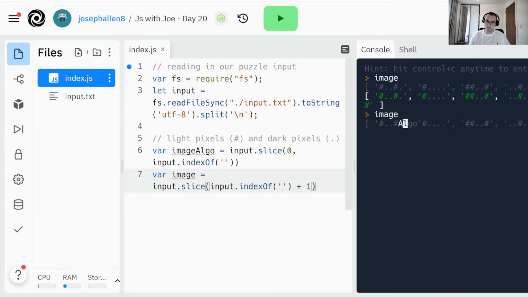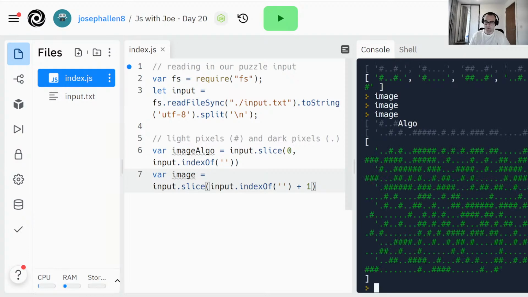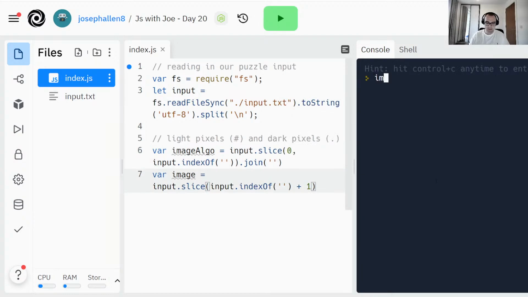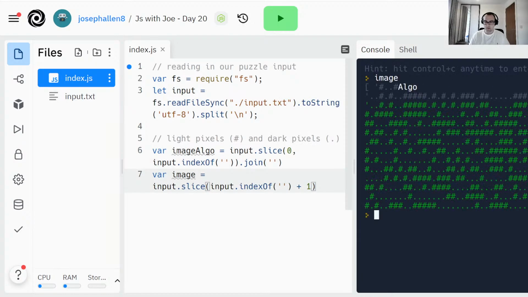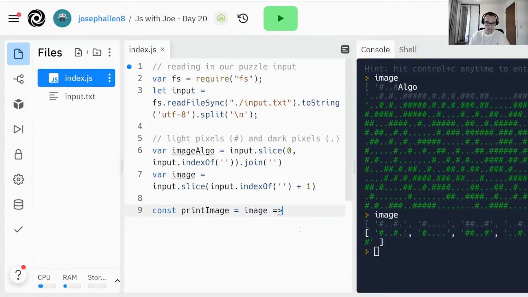So now we've got our image algorithm, which is also not correct because it should just be one string. So I can add a join function there to just join with nothing. So that will make that one big string now instead of a list, which is what I want. So I'll be able to find an individual character in that quite easily. And then my image is still an image, but I'm going to write a quick function. So if I say const print image equals image.